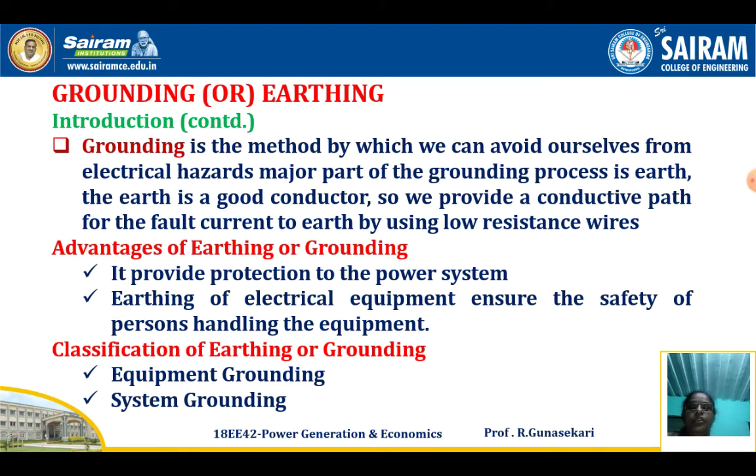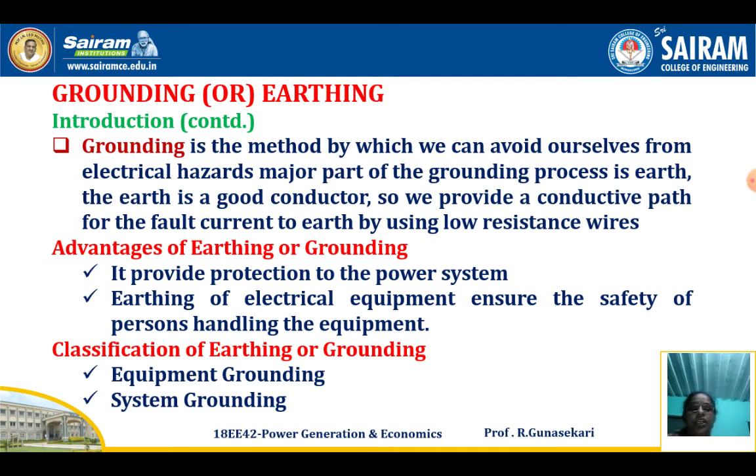It provides protection to the power system. If any fault occurs in the system, the fault current flows through the earth wire to the ground only. That's why earthing provides protection to the power system.